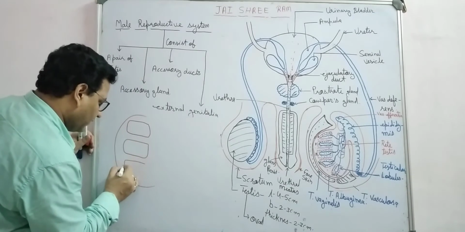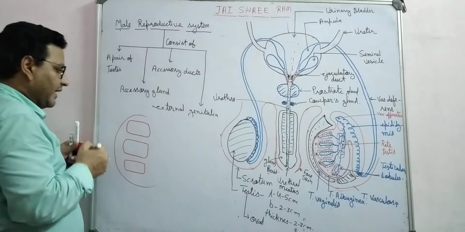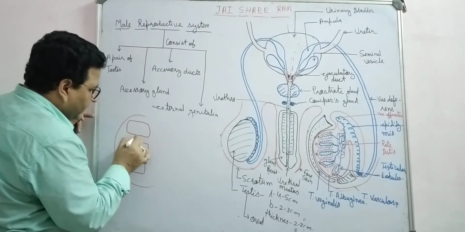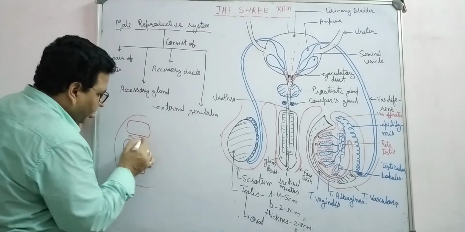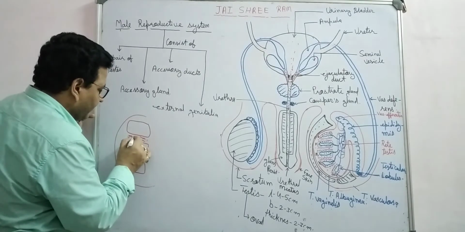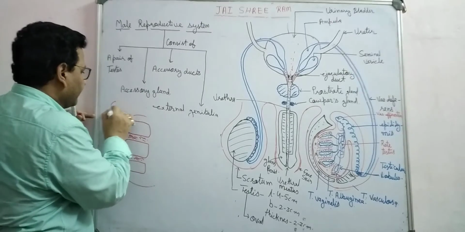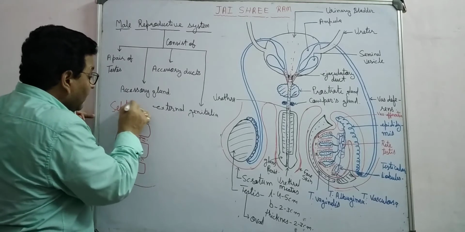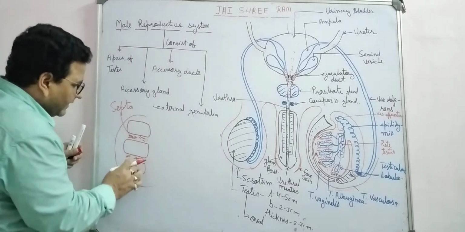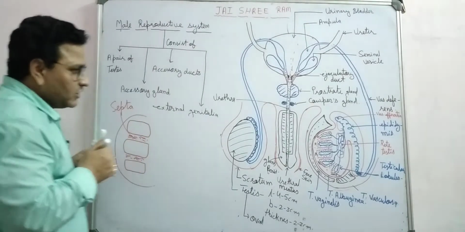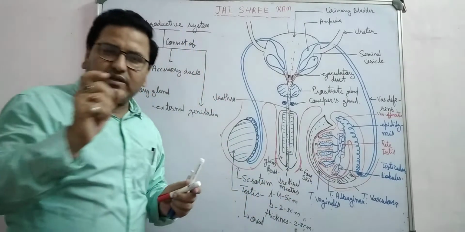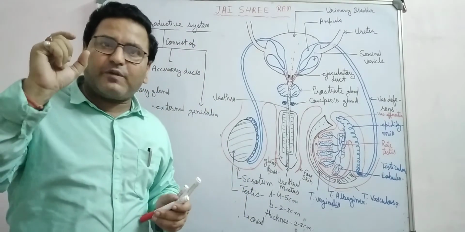They get inserted here and form the septa, and divide the testis into many compartment-like structures: first, second, third. In this way you can observe these compartment-like structures. In each testis, 250 compartments are present.